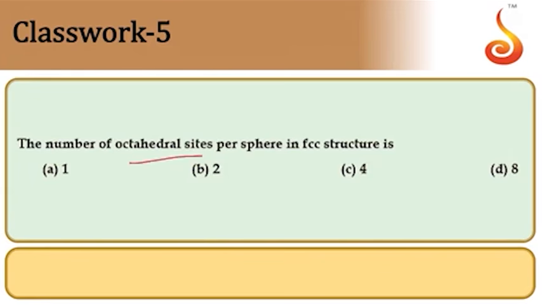Number of octahedral sites per sphere in FCC structure. Every atom will have 1 octahedral void and 2 tetrahedral voids. So your answer is option A.